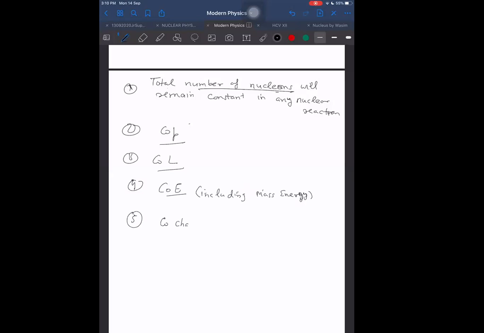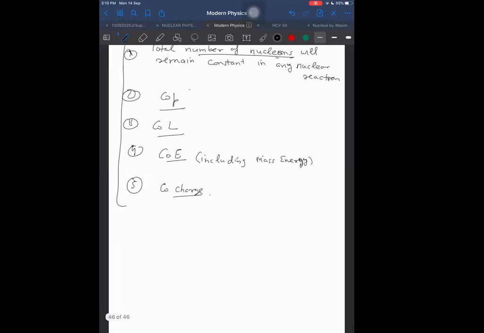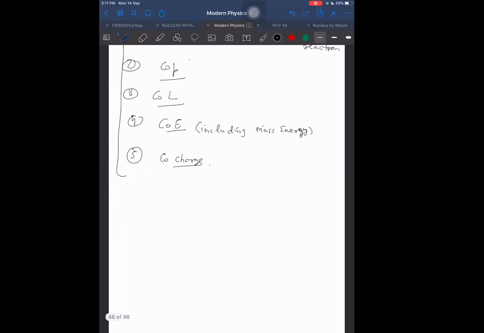These all will be valid for nuclear reactions. So let us say I have a reaction now taking place in which A plus B converts into X plus Y.